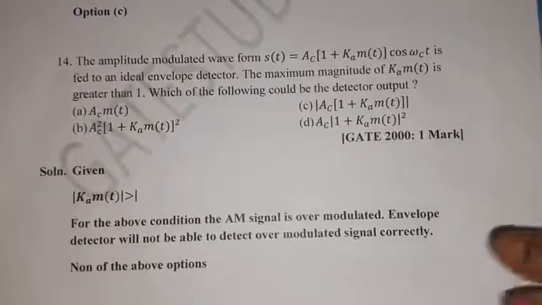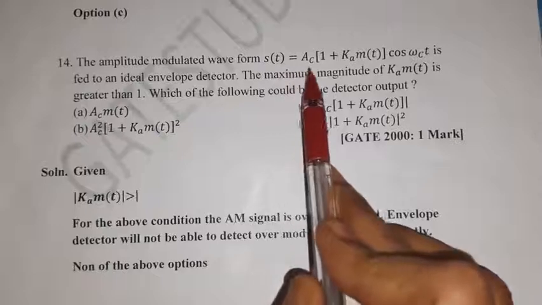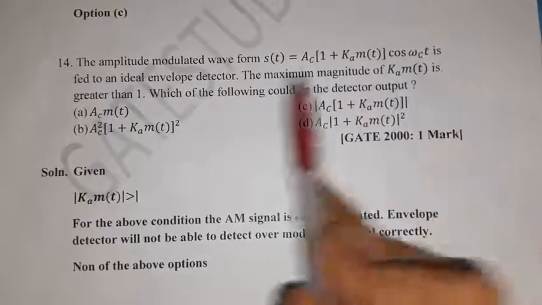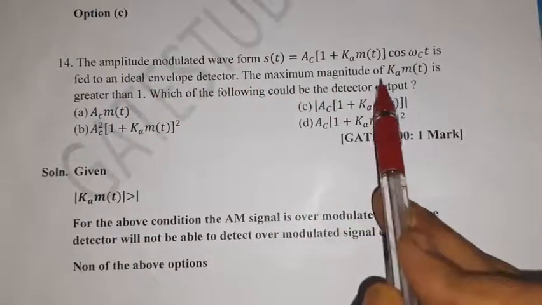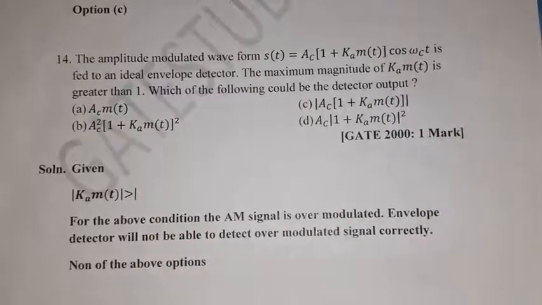Then the next question: the amplitude modulated waveform S of t equal to AC into 1 plus Ka m of t into cos omega ct is fed to an ideal envelope detector. The maximum magnitude of Ka m of t is greater than 1. Which of the following could be the detector output?